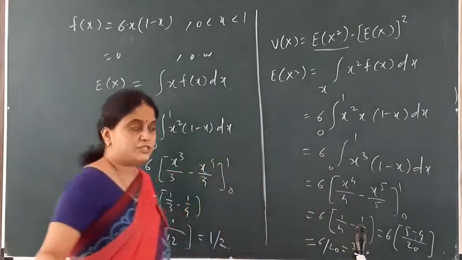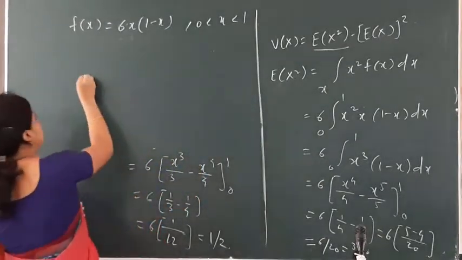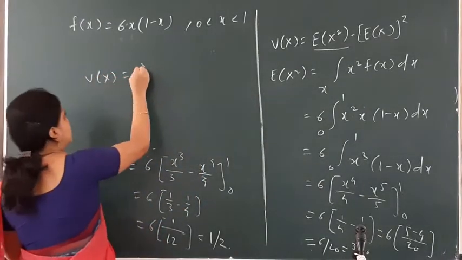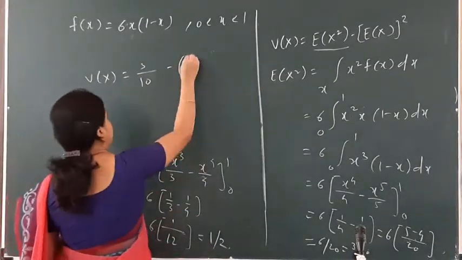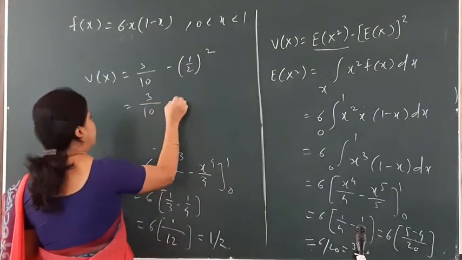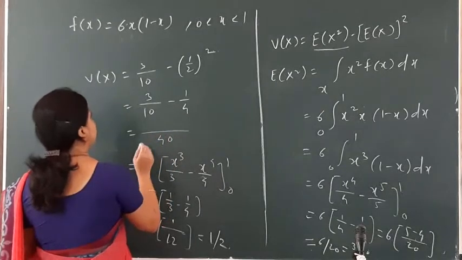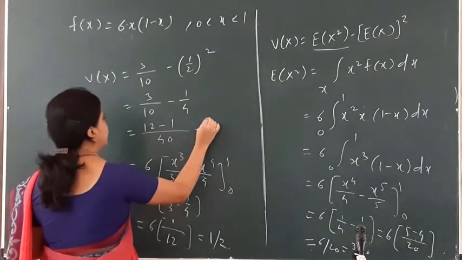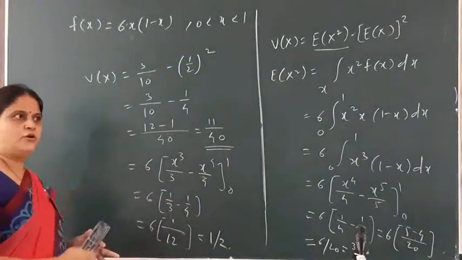So what is variance now? I can put the values over here. Variance of x is equal to 3 by 10 minus the expectation of x, bracket square, that is half square. So what does it come to? 3 by 10 minus 1 divided by 4, hence the denominator is 40. Then 12 minus 10, that is 2 by 40, which is the value of variance.